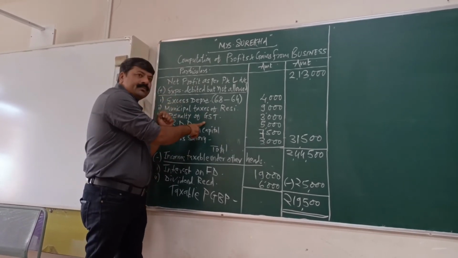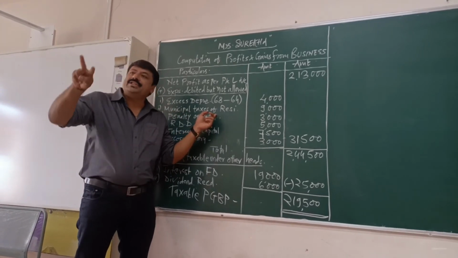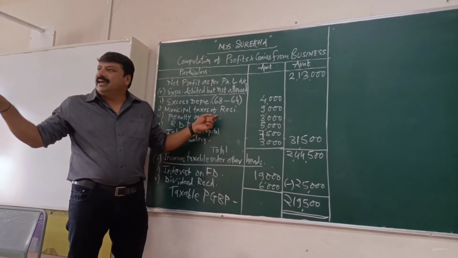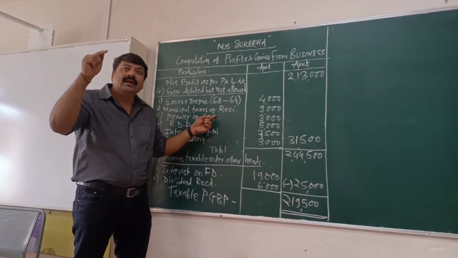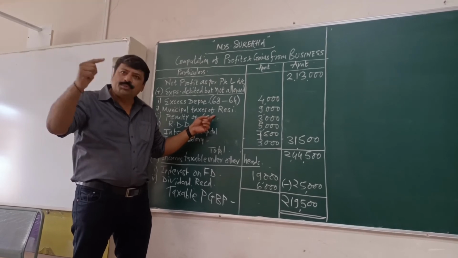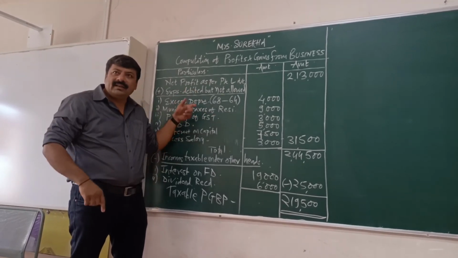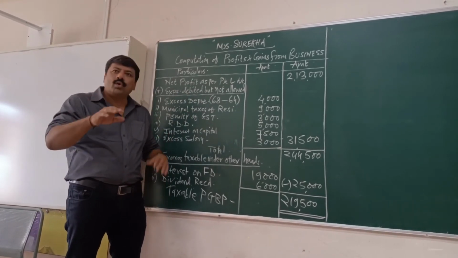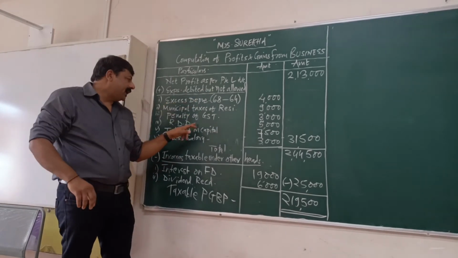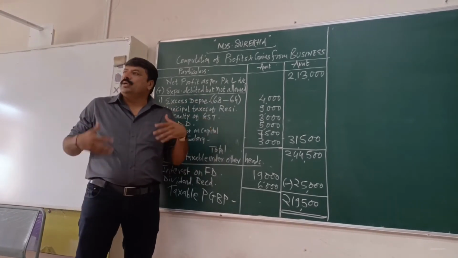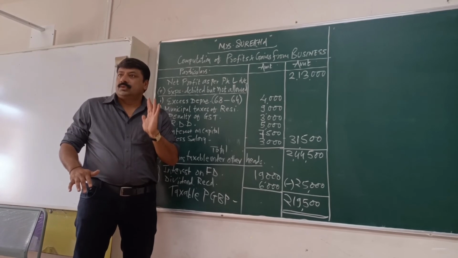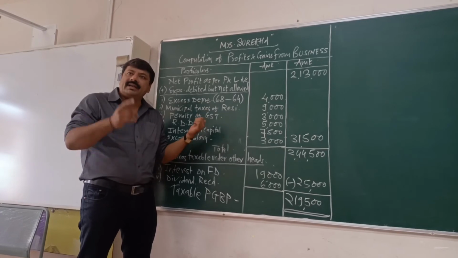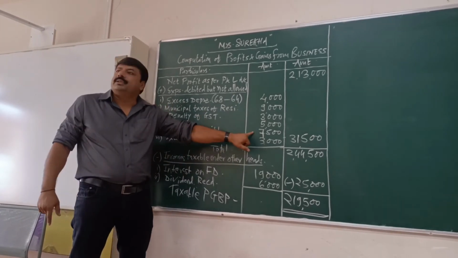That will add back. Municipal taxes of residential house. Why it is added? Because it will be considered while calculating income from house property. Is that clear? Not addable in profit and loss account of Mrs. Surekha. वो wrong treatment था, हमने correct किया. Added back. इंटरेस्ट ऑन कैपिटल, ओन कैपिटल नॉट अलाउड. सुरेखा ने अपना प्रॉफिट कम किया था ये ऐड करके, अब वो प्रॉफिट बढ़ाएंगे हम, करेक्ट ट्रीटमेंट देंगे. तो इंटरेस्ट ऑन कैपिटल 7,500.